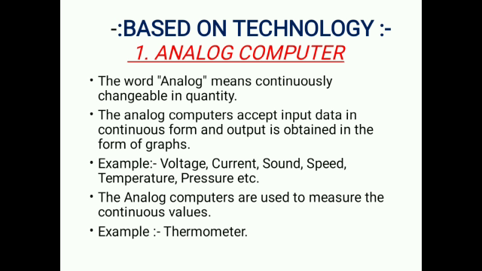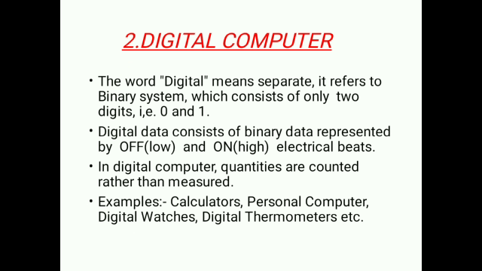Examples: voltage, current, sound, speed, temperature, pressure, etc. The analog computers are used to measure the continuous value. For example, thermometer here.